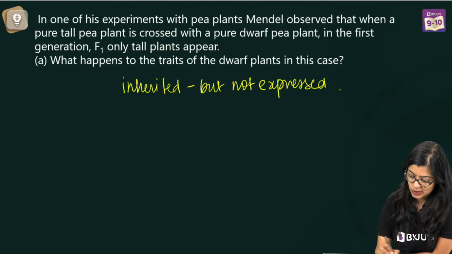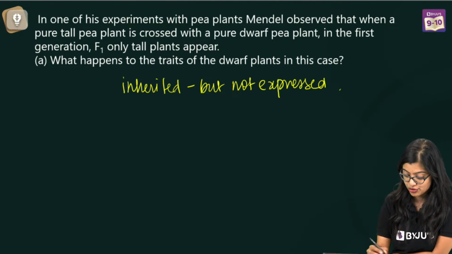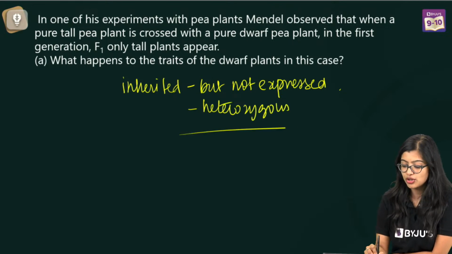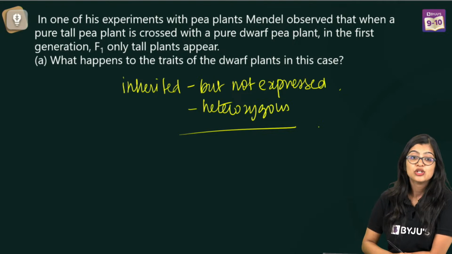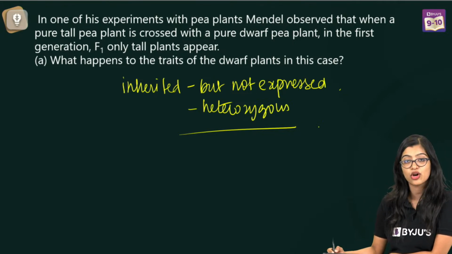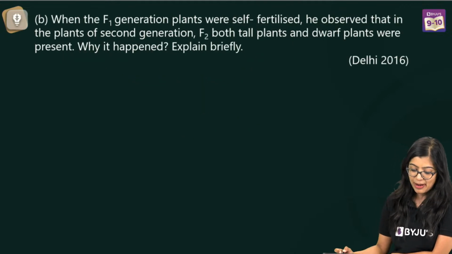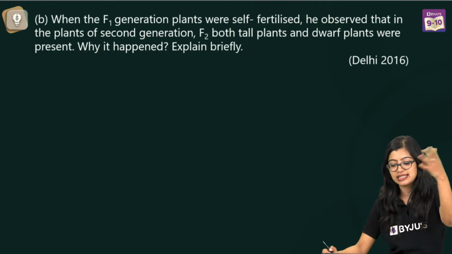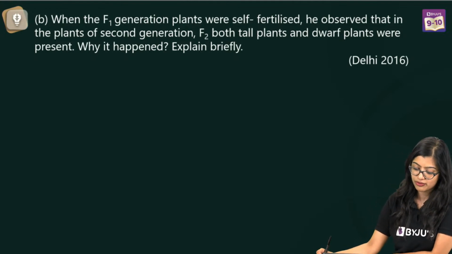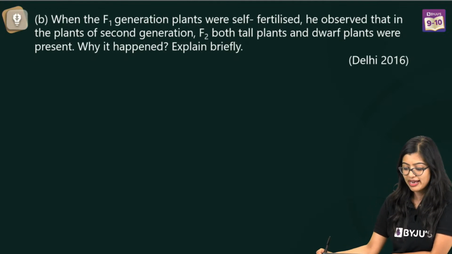Exactly. So in this case, we know that the dwarf plant is a recessive trait, and in heterozygous condition, it will not express itself because the dominant trait will express. So you should write it fully. If you write half and half, your marks will be gone. Second part. When F1 generations were self-fertilized, he observed that in the second generation, both tall and dwarf were present. What happened? Why did it happen? Explain briefly.